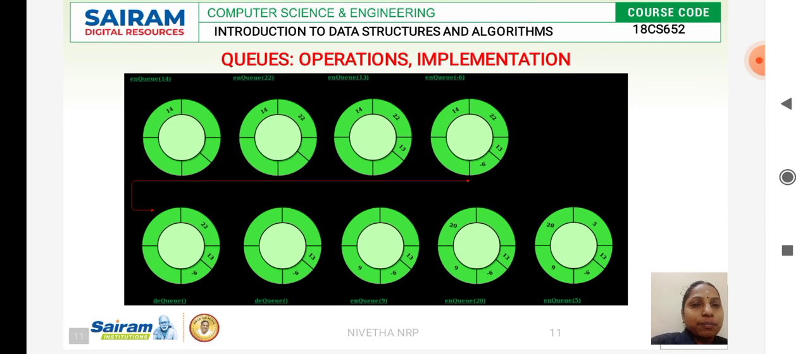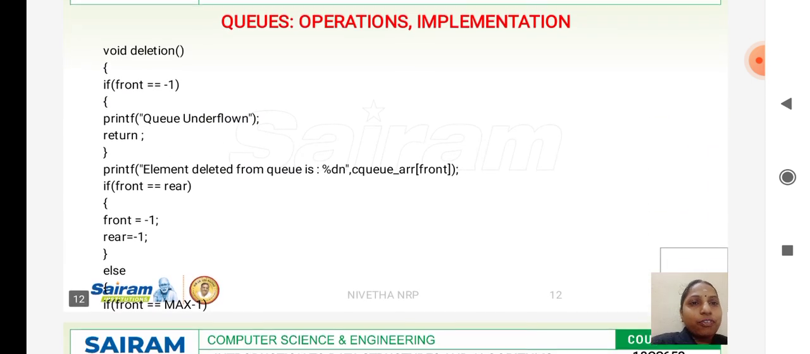So this is an example: 22, 13, -6. How do you perform deletion? Your first element is 22, so you will be dequeuing. When you perform the DQ operation, 22 will be deleted and your front end will be incremented to 13. So 13 will be deleted and again your front end will be incremented to -6. This is how the DQ operation is done.